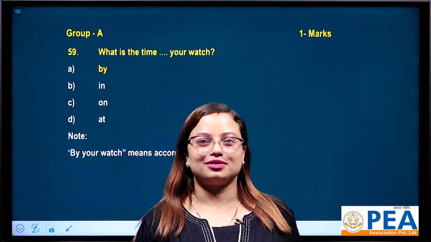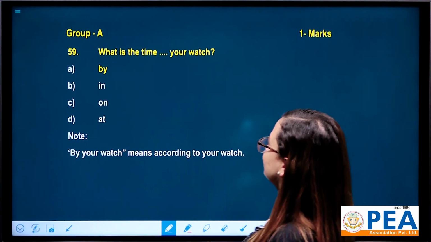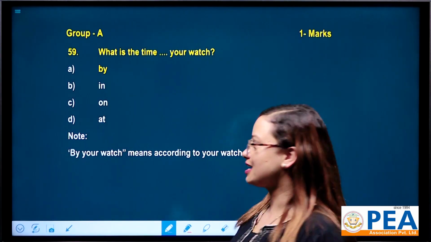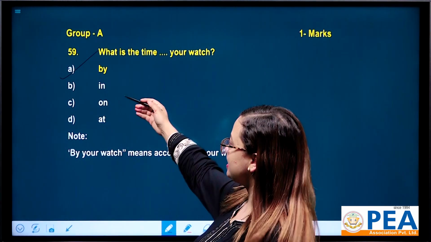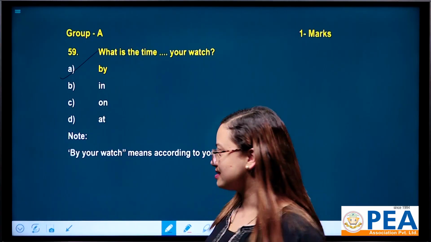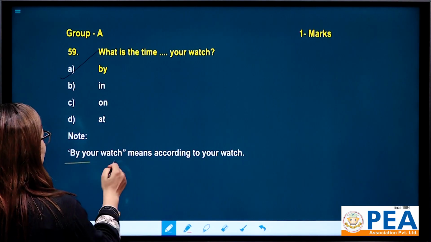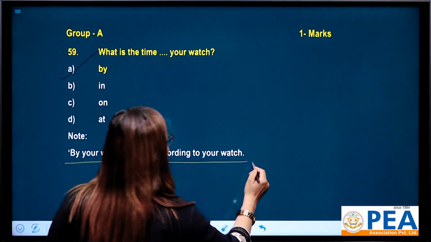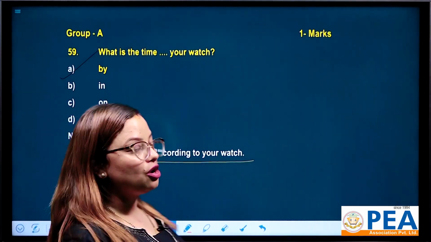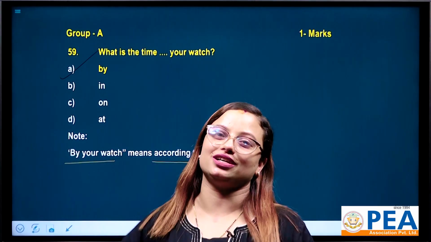What is the time? Dash, your watch. Here your correct answer is by. Why by? Why not in, on, at? Because by your watch, or let's say, what is the time, by your watch means according to your watch. It means to say what is the time according to your watch.